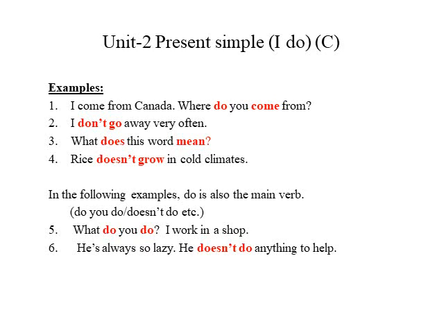I don't go away very often. I generally don't go away very often. So here the subject is I, so we use don't and the present form of the verb go away.